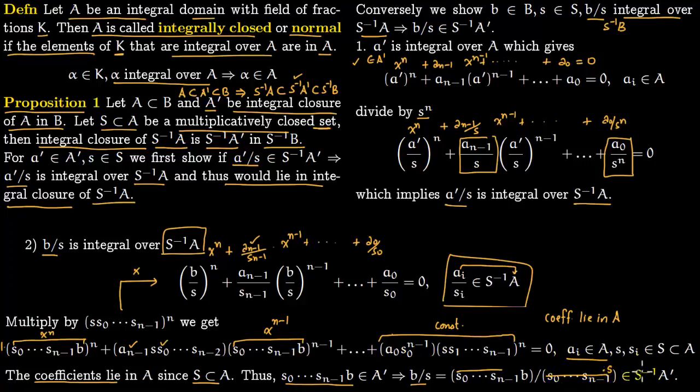This entire thing lies in the multiplicatively closed set S, and in the numerator you have s0 to sn minus 1 times b, which we have shown lies within A prime. So we have shown b over s therefore lies within S inverse of A prime. And that is the end of the story for this proposition. So b over s is integral over this, implies b over s lies in S inverse of A prime.